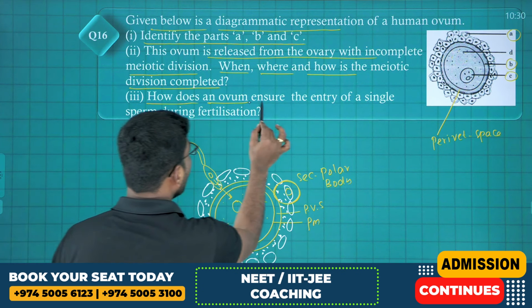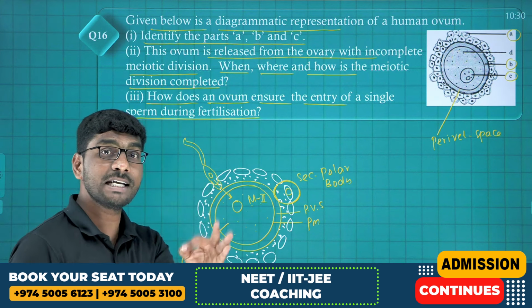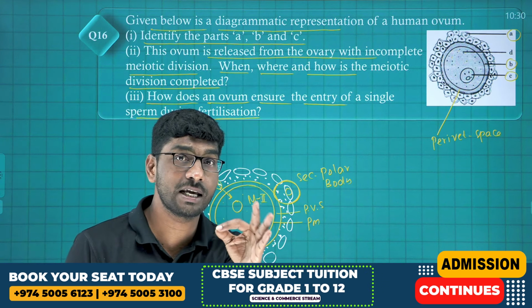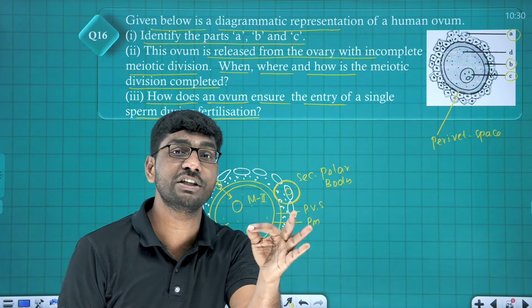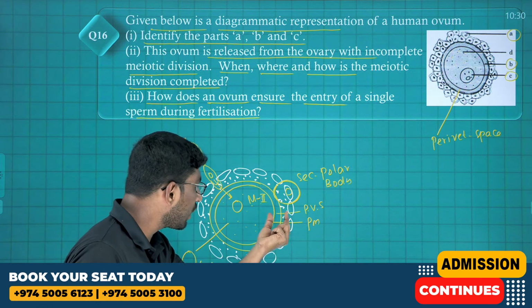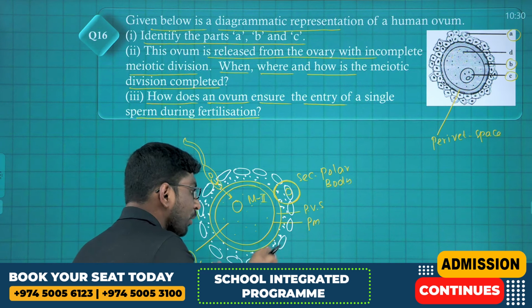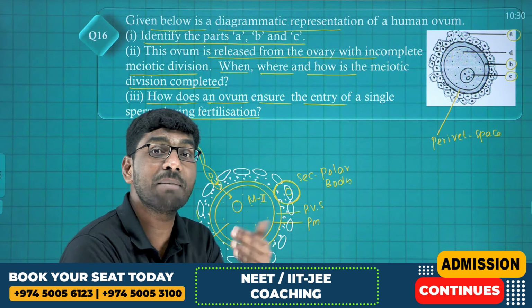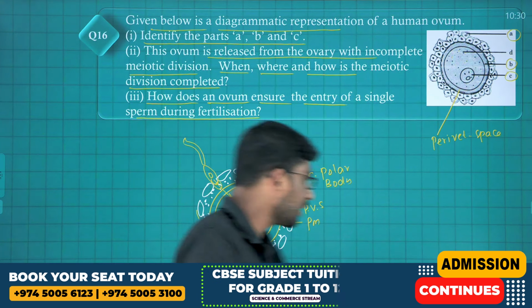How does an ovum ensure the entry of a single sperm during fertilization? This is done by the zona pellucida layer. Zona pellucida undergoes a lot of chemical changes to prevent polyspermic entry. Once one sperm comes in contact, the zona pellucida will completely block the entire area to prevent multiple sperm entry. Simple answer. Shall we go to the next question?